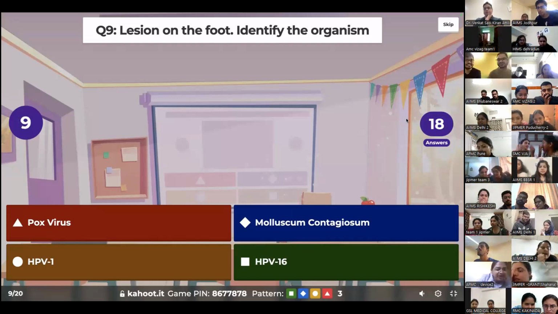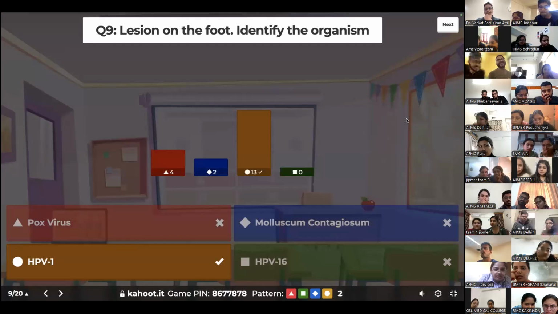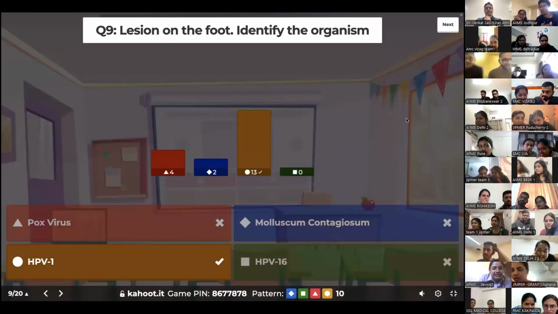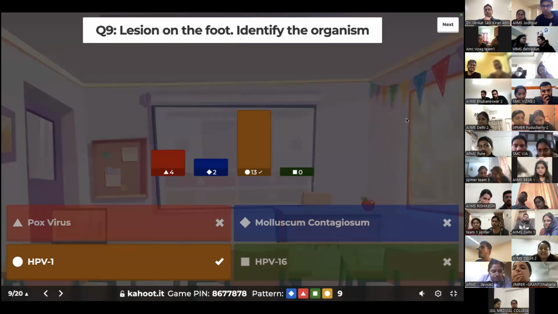Seven or 13 this time? Let's see. Most of you will probably get it correct. 13 again. Right. So indeed, this is HPV1. This is basically a Myrmecia wart. The etiological factor is HPV1. It's not pox virus or molluscum or HPV16.